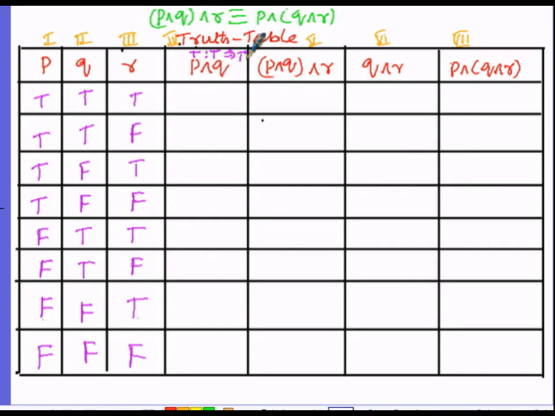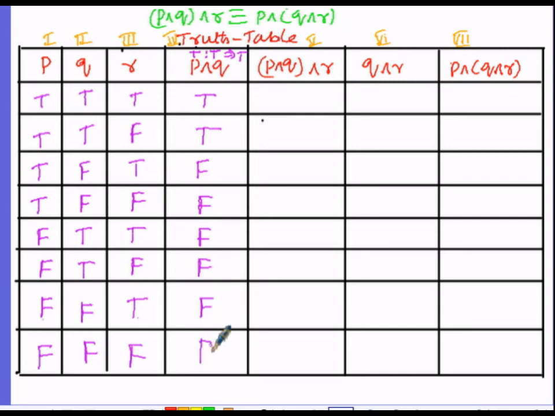Now let us find out the truth values. Here we have to see under the P as well as Q statements. P is under the column number 1 and Q is under the column number 2. The truth values of both statements must be true, then only the conjunction will be true. Let us search for P and Q: true and true must be there. For T and T, the conjunction also will be T. Here T and F, so let us search for only T and T. There are only 2 rows which have the truth values true and true. So the remaining all will be false.